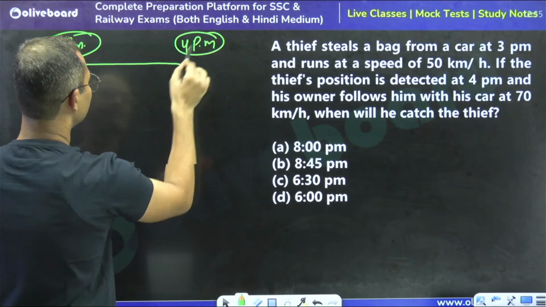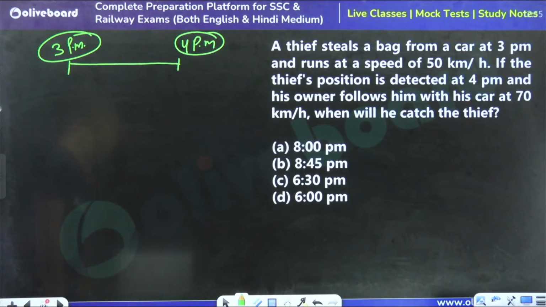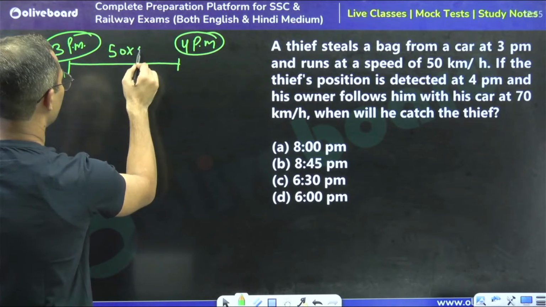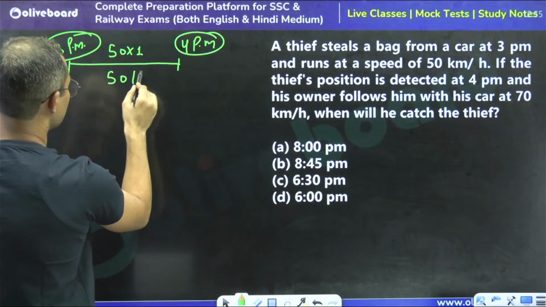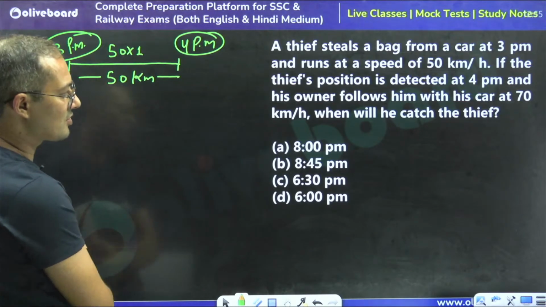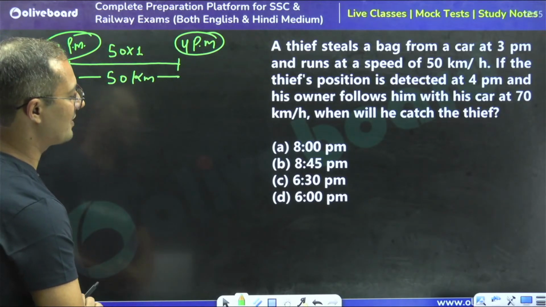It means, how much time did the thief get? The thief got 1 hour, right? In 1 hour, the speed of the thief is 50. So 50 into 1, the chasing distance is going to be 50 kilometer, right? His owner follows him with his car at 70 kilometer per hour.